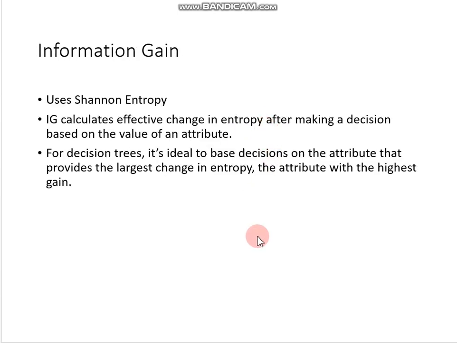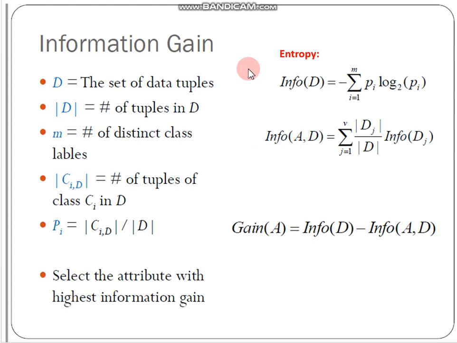Information gain again uses Shannon entropy. Information gain calculates the effective change in entropy after making a decision based on the values of an attribute. For decision trees, it is ideal to base the decision on the attribute that provides the largest change in entropy, the attribute with the highest gain. See here in this example, we can understand what information gain is and what all this entropy is.